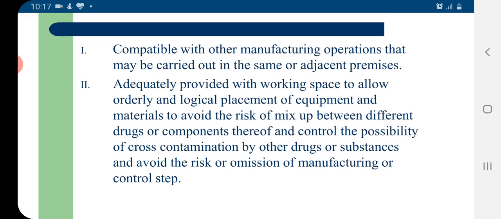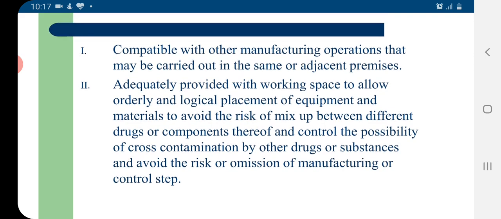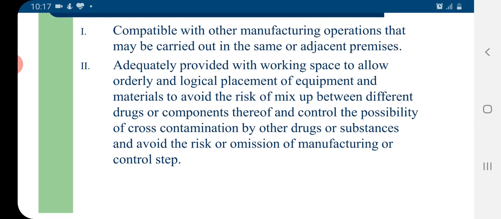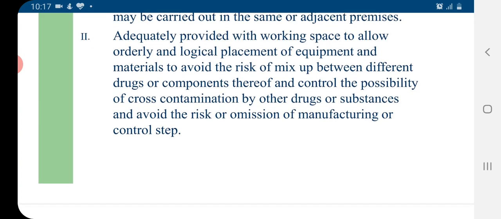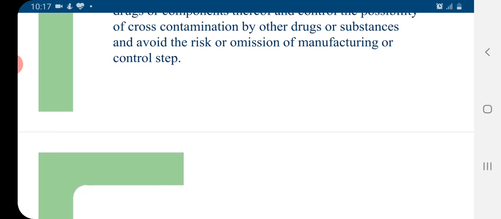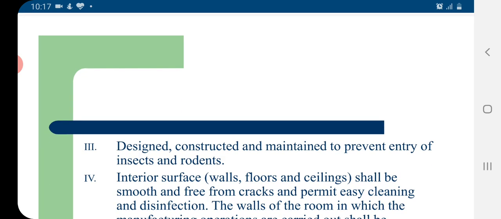It means that the different sections of the manufacturing unit should be arranged logically and in an order keeping in mind that no processing step is skipped while transferring the material from one section to another.